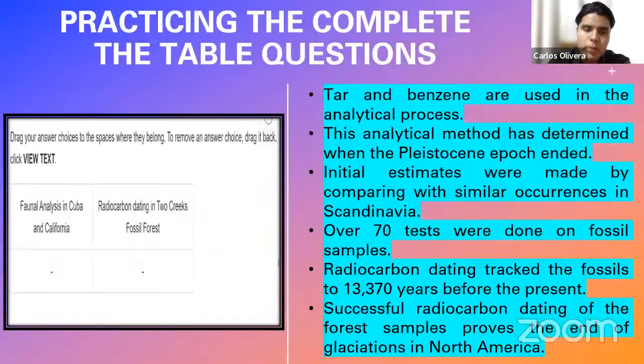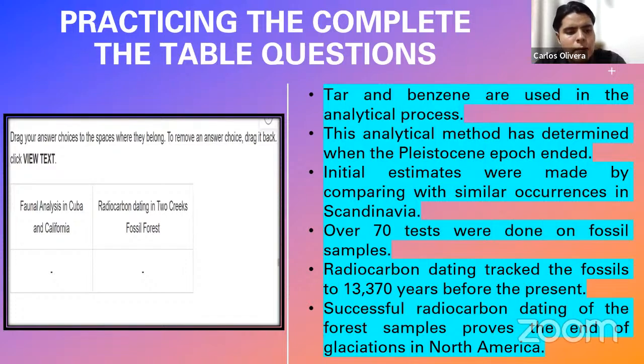Let me show it to you with a picture. This is more understandable with a visual reference. Look at the photo I have here. As you can see, it says, drag your answer choices to the spaces where they belong. To remove an answer choice, drag it back and click view next. So here you have,